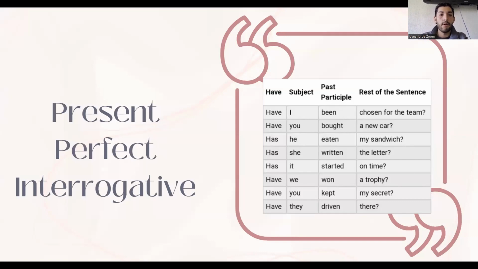Present perfect interrogative. Now let's talk about how to form questions with the present perfect. We simply invert the order of the subject and have or has. For example, first have, then subject I, past participle been, rest of the sentence chosen for the team. Have I been chosen for the team?